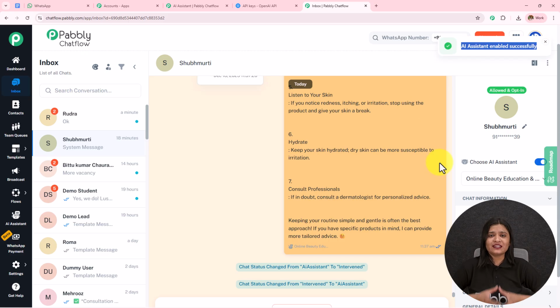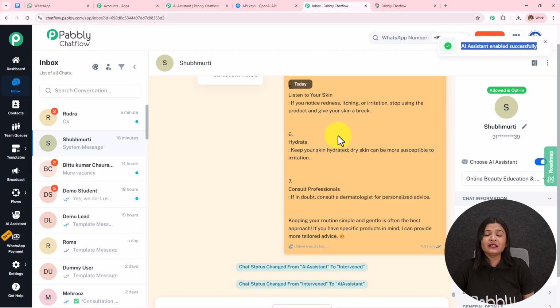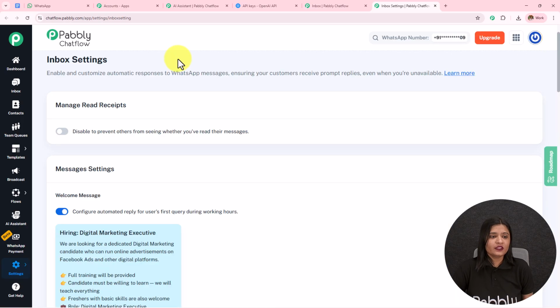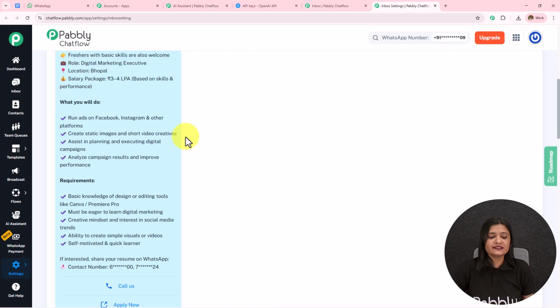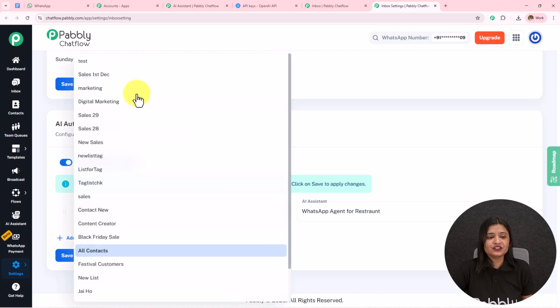But doing this is a very illogical and impractical manner, and that's why on the left hand side we have this option of settings where we have to open this inbox settings to enable this to a particular group or to all the contacts. I'm going to open this in a new tab. Here we have landed on this inbox settings. If I scroll down, I have an option of AI auto reply settings where I have to toggle on this enable AI auto reply. We have this contact list.